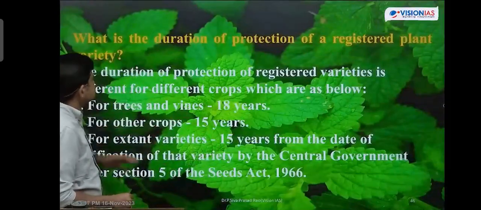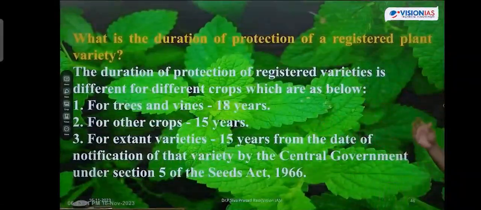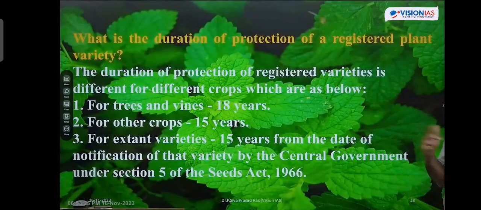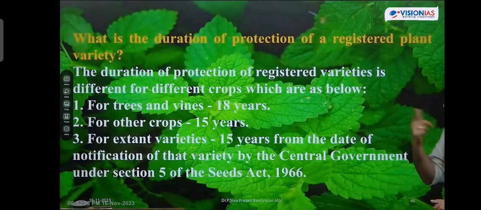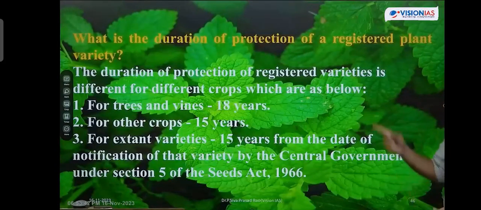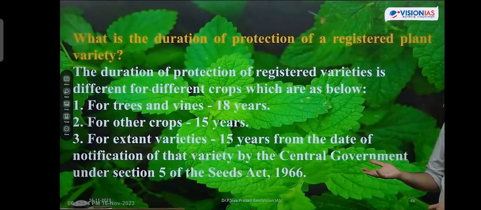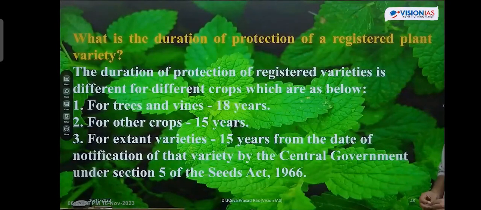What is this tenure? There are different tenures regarding this. If it is for trees and vines, vines means plants which climb on other plants. Climbers, not that vine, this vine is different. Grapes, vine. Okay, grapes, vine means a grape plant which climbs. How many years it will be given protection? 18 years. For other crops, 15 years. For extant varieties, which are not frequently cultivated, such kind of things will be given protection for 15 years.